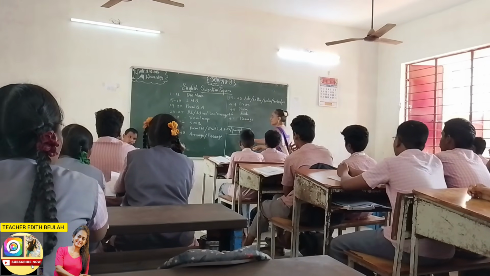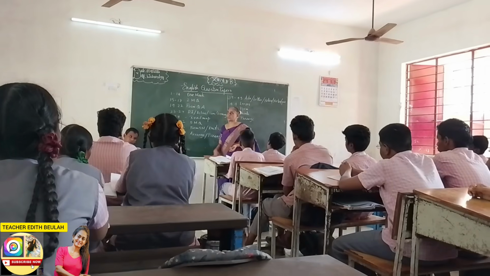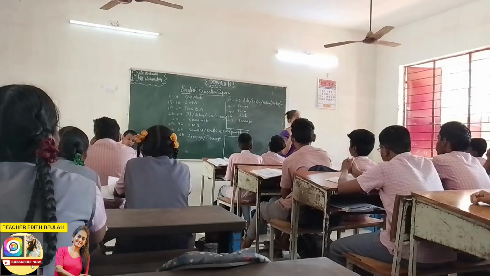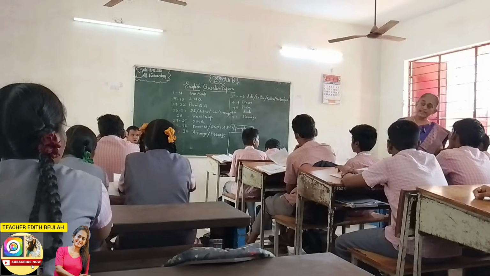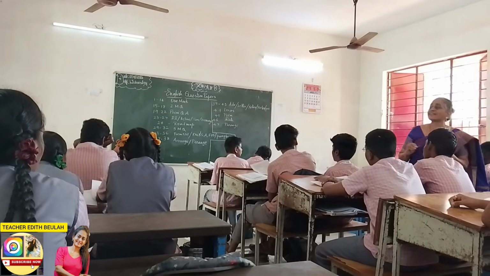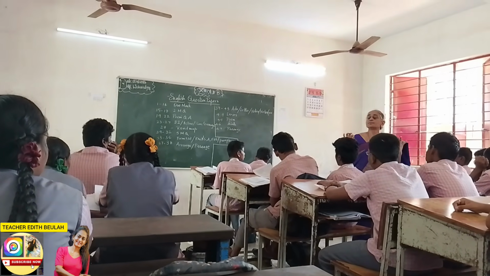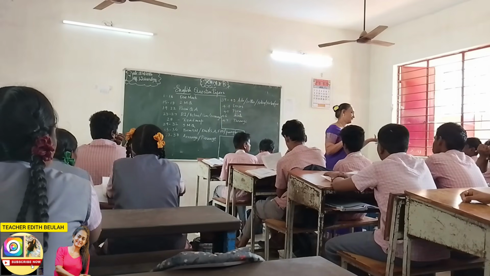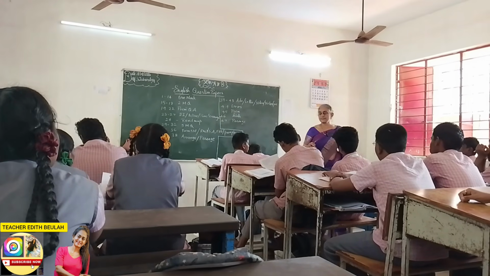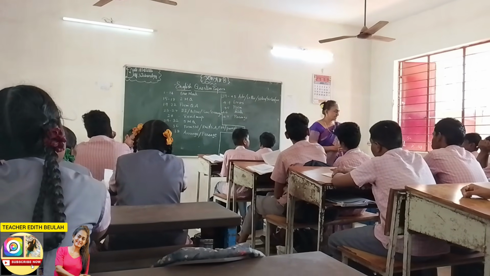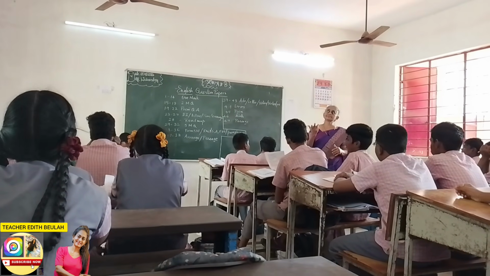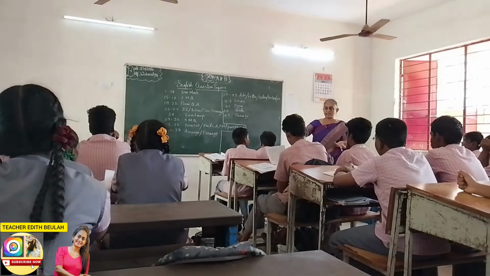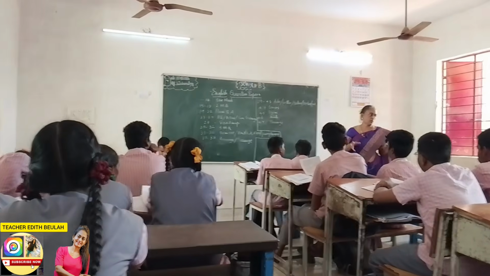Let's go with the 29th to 32nd. Those are 5 marks questions, which are paragraph questions. So what you have to do is write at least 5 solid points for those questions to get 5 marks. Suppose if you don't know anything, don't worry about it. Just think about what you can do, and think about the young seagull. For example, I'm just telling you young seagull. It is not only the young seagull.